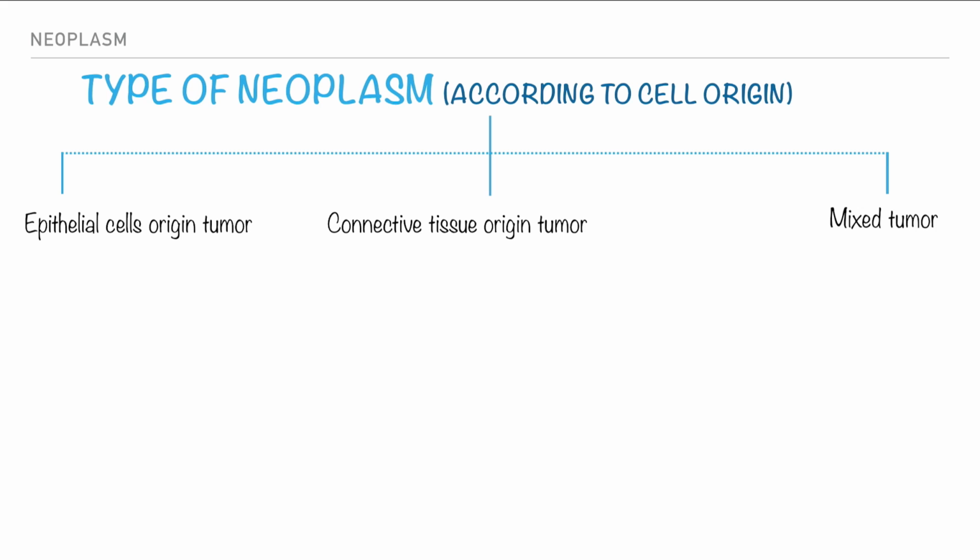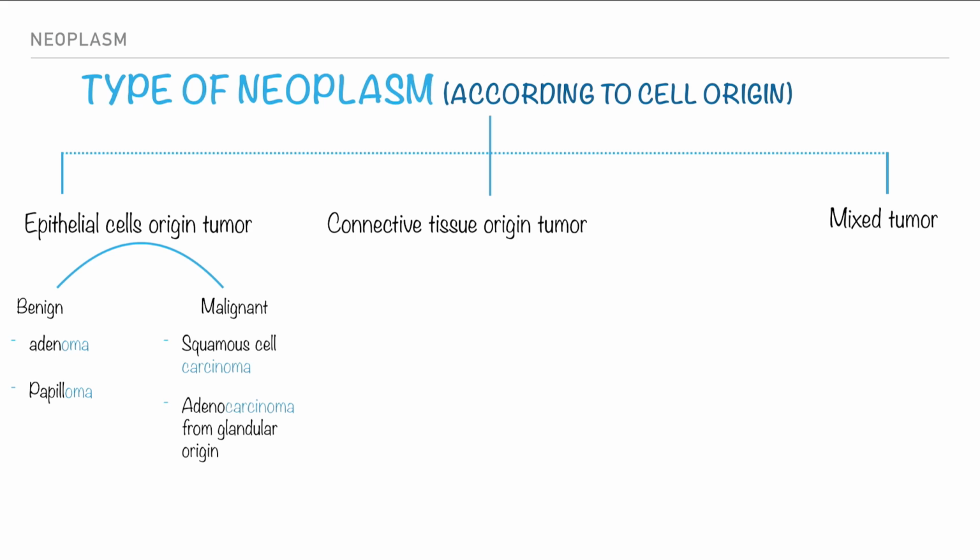Okay. So epithelial cell origin might be benign or malignant. Benign, for example, adenoma and papilloma. Adenoma is a glandular epithelial tumor, and papilloma is a finger-like projection. Malignant, such as squamous cell carcinoma and adenocarcinoma from glandular origin. Connective tissue origin tumors also might be benign or malignant.